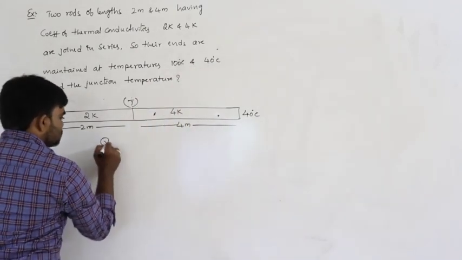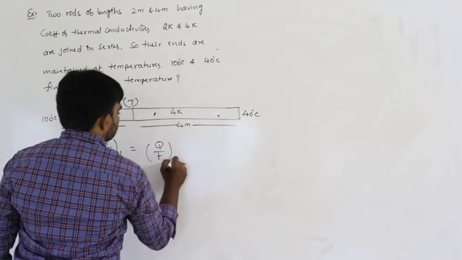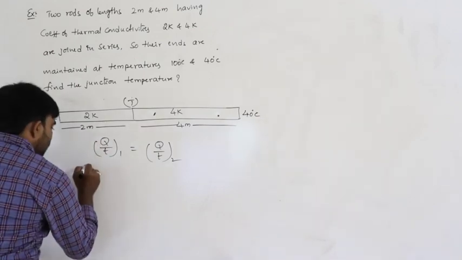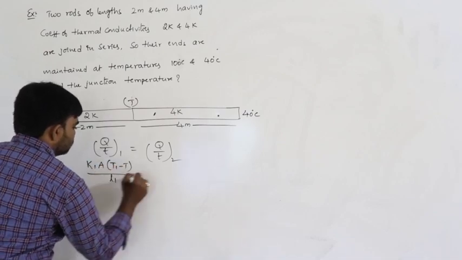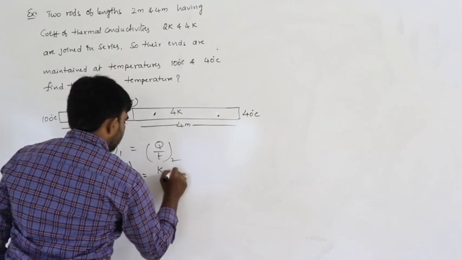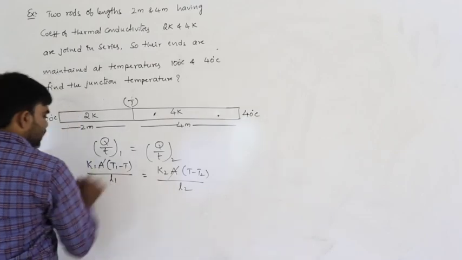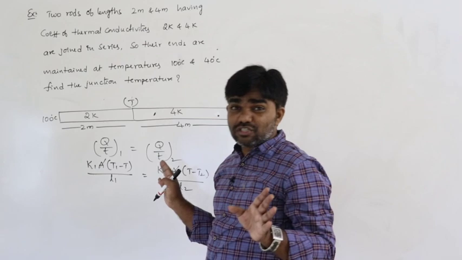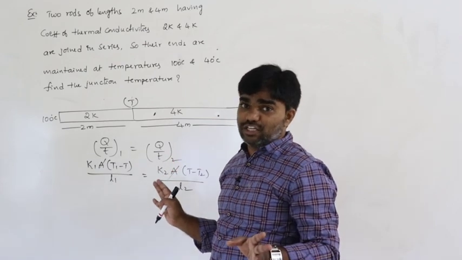So in series combination, simply Q by t of the first rod is equal to Q by t of the second rod. Basic thing. Using the Q by t formula: K1 A (T1 minus T) divided by L1 is equal to K2 A (T minus T2) divided by L2. Area gets cancelled because in series combination the area of cross section must be constant. We must consider area constant in series combination.